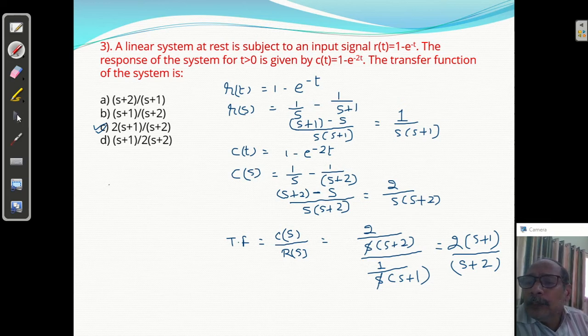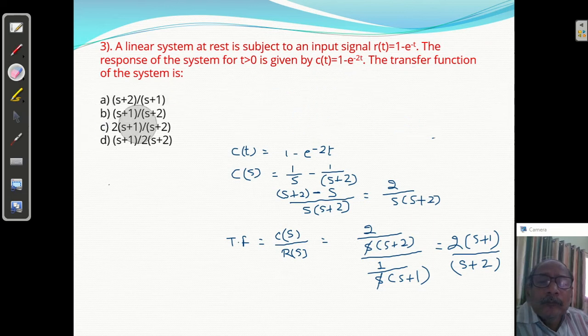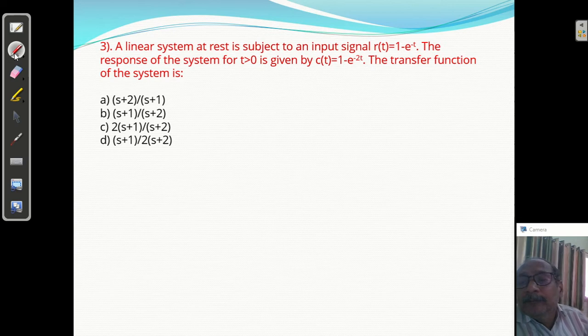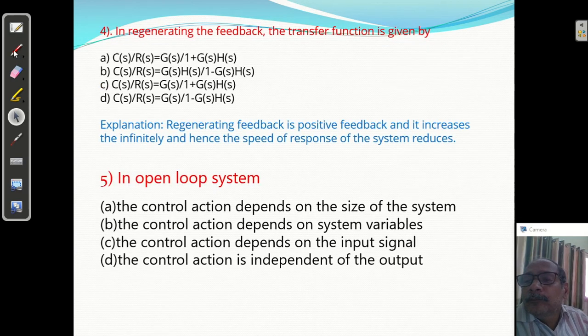Okay. Question number 4. These problems may be difficult, but they can be asked in PSUs, companies, in the GATE examination and IES examination, etc. Next question I am going to solve, question 4.